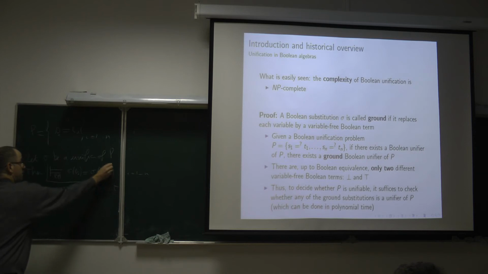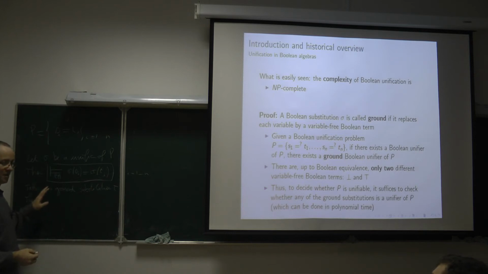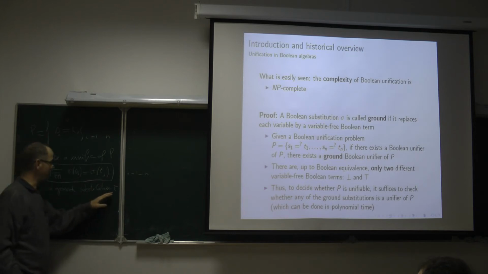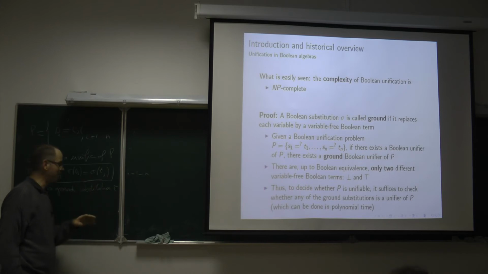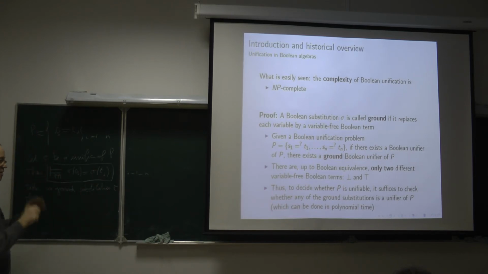Because of this validity, when you say ground, you mean arbitrary? You can say arbitrary. No, I don't choose. If you want, we can take tau to be uniformly equal to false, for example. Tau replaces each variable by false or by true. It does not matter. Then, because of this validity in all Boolean algebras,